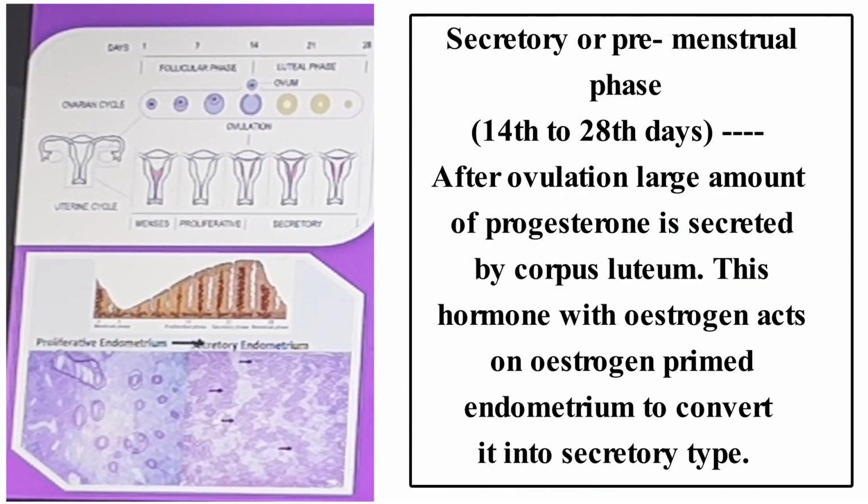This hormone, with estrogen, acts on the endometrium to convert it to the secretory type. This phase is from the 14th day to the 28th day.